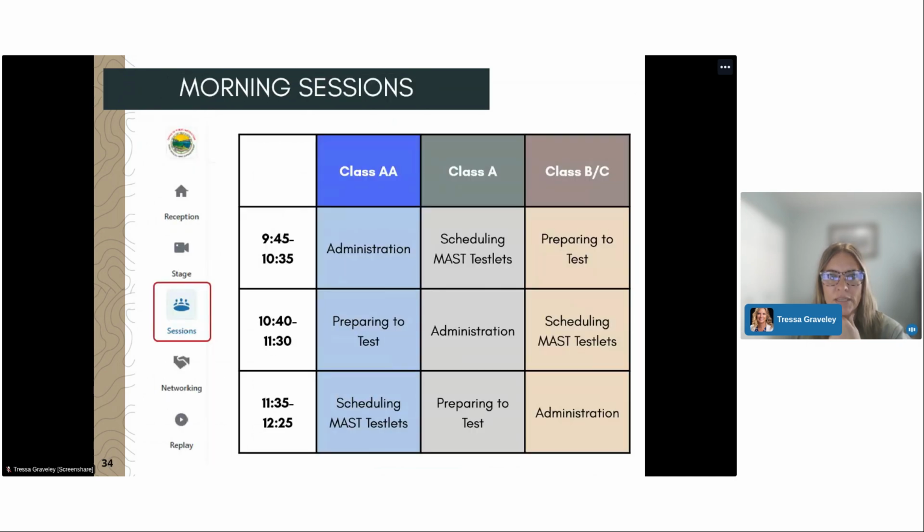And then I'll put this back up. So just a reminder, you're here in administration. And then at 10:40, you'll move into preparing to test, and that will be with Cedar. Any other questions, feel free to drop them in. You're welcome to go ahead and take a break before our 10:40 session starts.